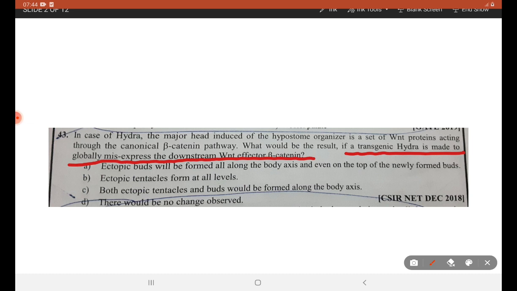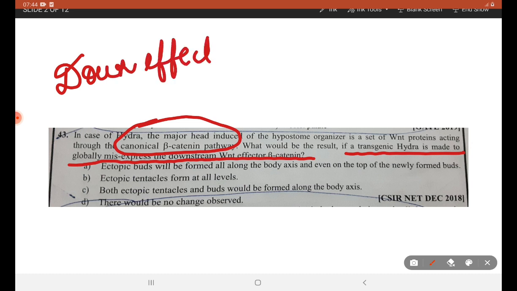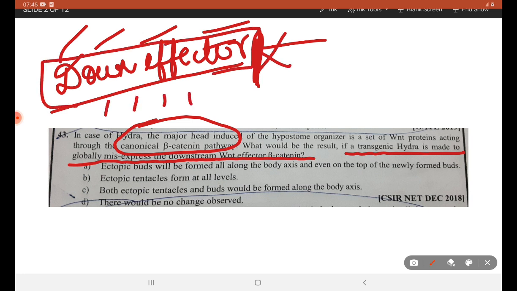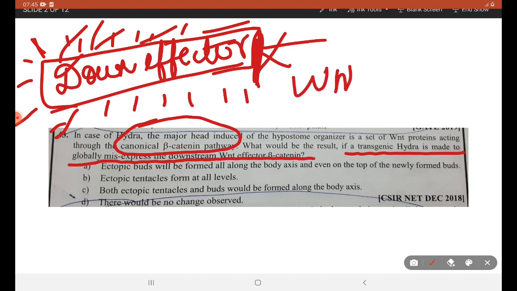So here we are speaking about the canonical beta-catenin pathway. Consider a case wherein the downstream effector molecule is globally misexpressed. It is highly expressed, not inhibited: globally misexpressed, very high or abnormal expression of WNT beta-catenin.